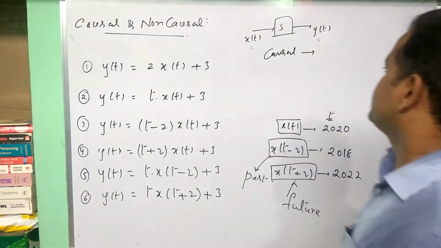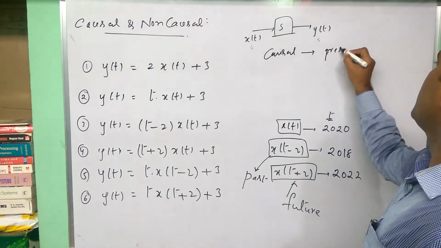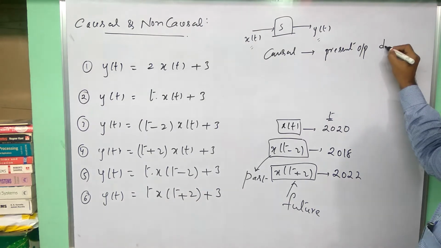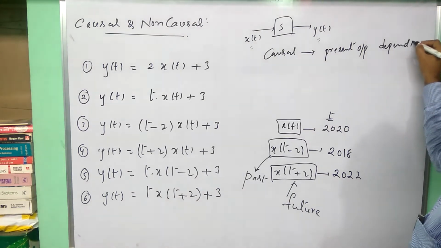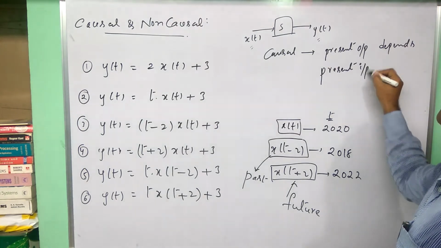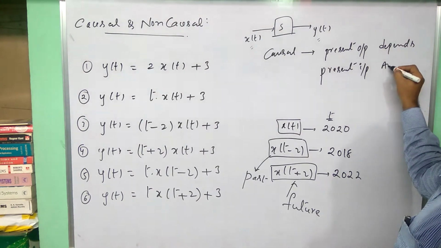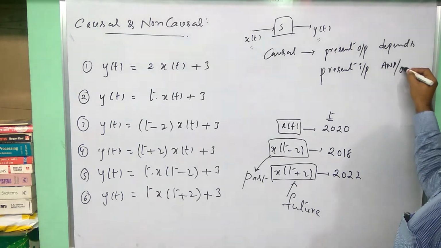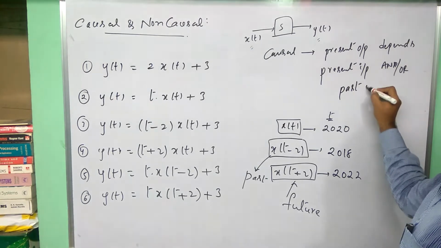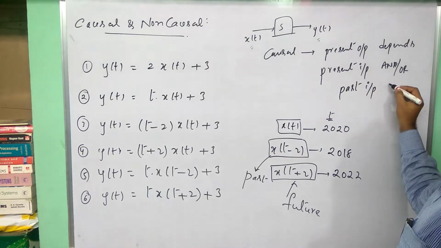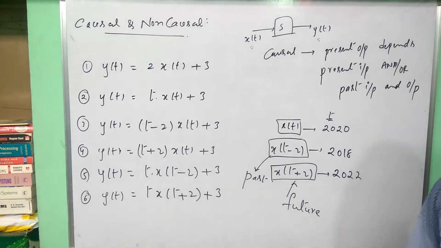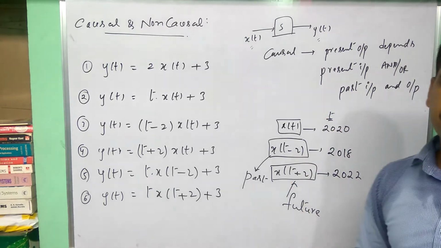In this causal system, the present output depends on present input and/or past input and output values. Then we say that the system is a causal system.